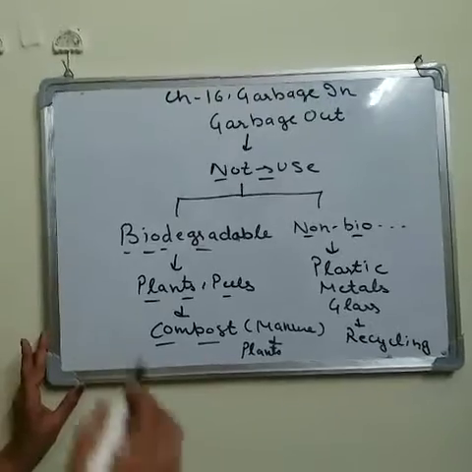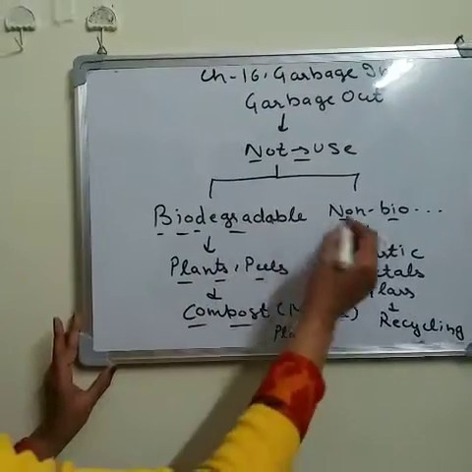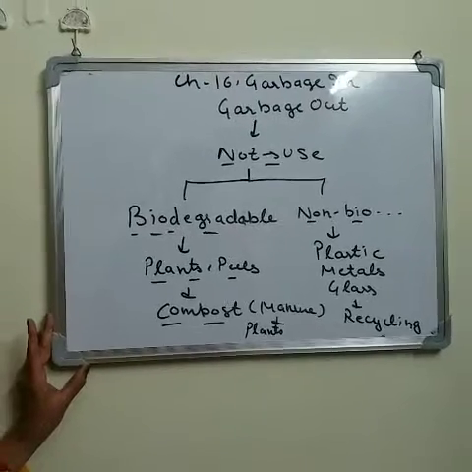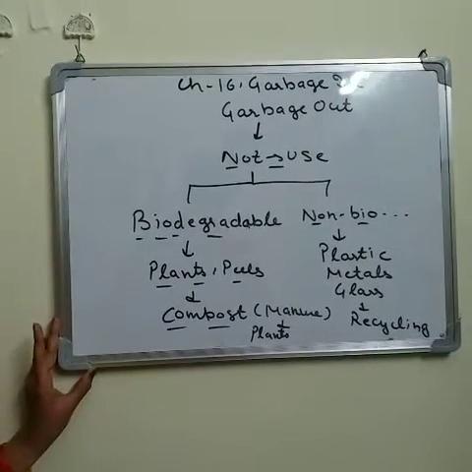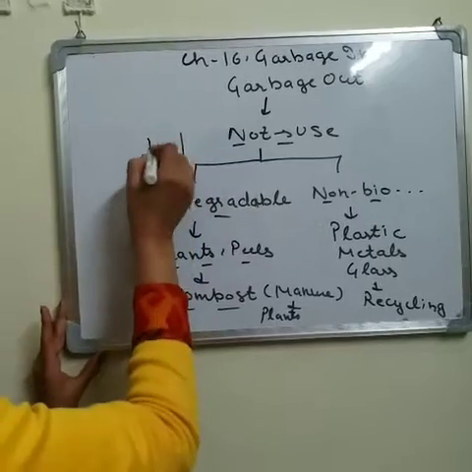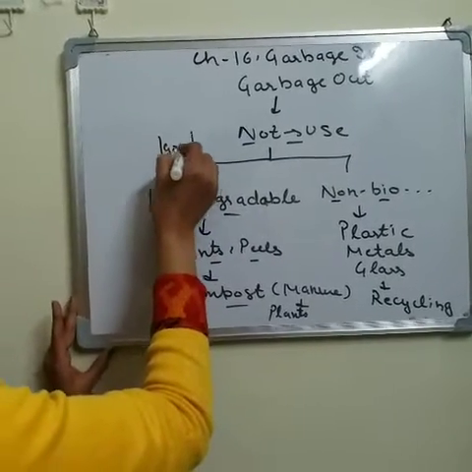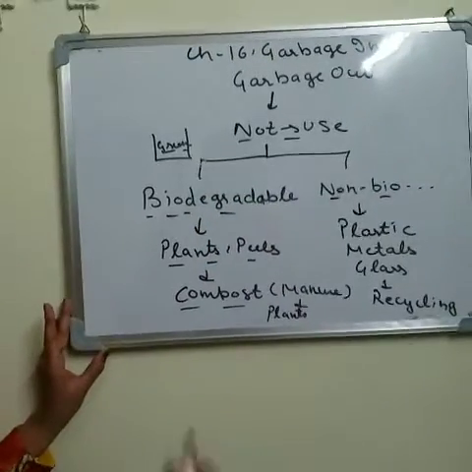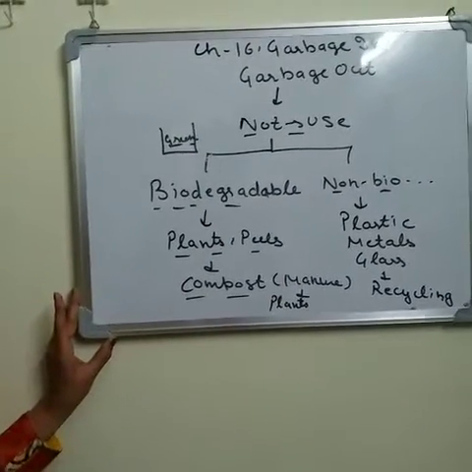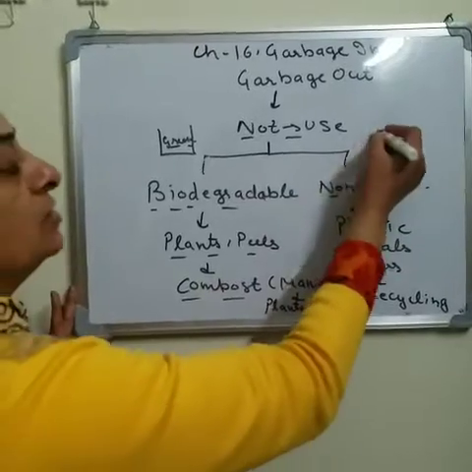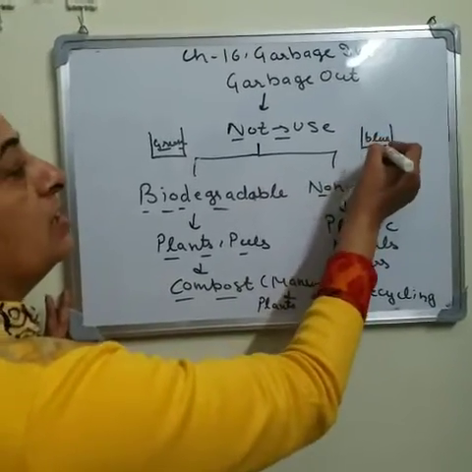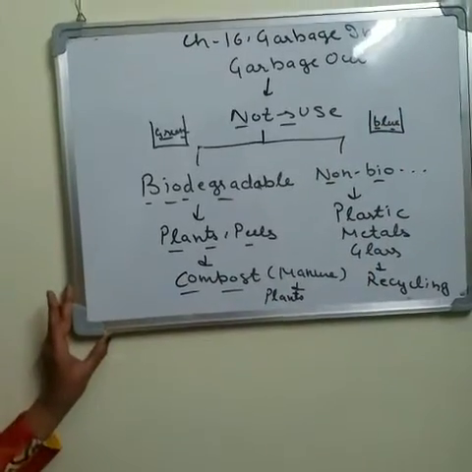And that's why if we separate this biodegradable and non-biodegradable waste at our home, it is a good practice. So we can use a green color dustbin to put the biodegradable waste, like leftover food, peels of fruits and vegetables. And for the non-biodegradable waste, we can use the blue color dustbin or the red color dustbin.